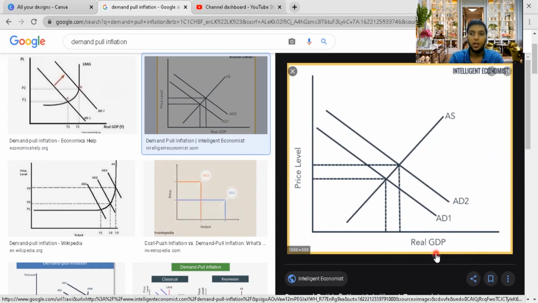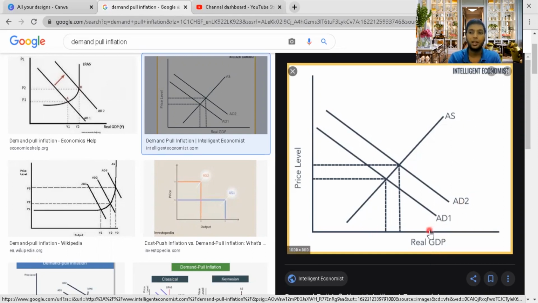Real GDP is the actual amount of goods that will be increased. As I came to this term, I will explain nominal GDP and real GDP. There's an actual difference between nominal GDP and real GDP. Real GDP means it is with inflation, nominal GDP without inflation. So you need to know the difference when you are learning the GDPs. Real means inflation-adjusted GDP, nominal means without inflation GDP.